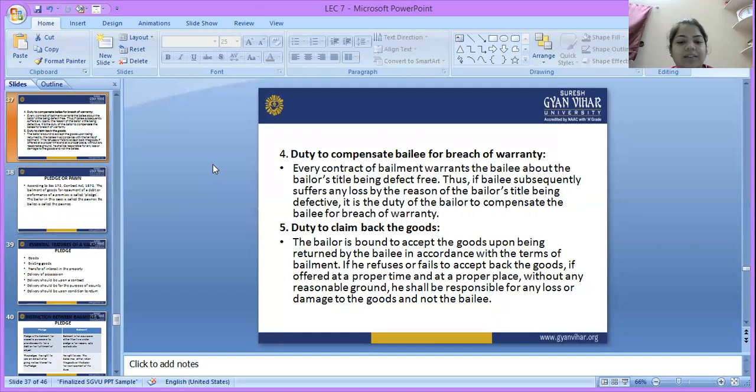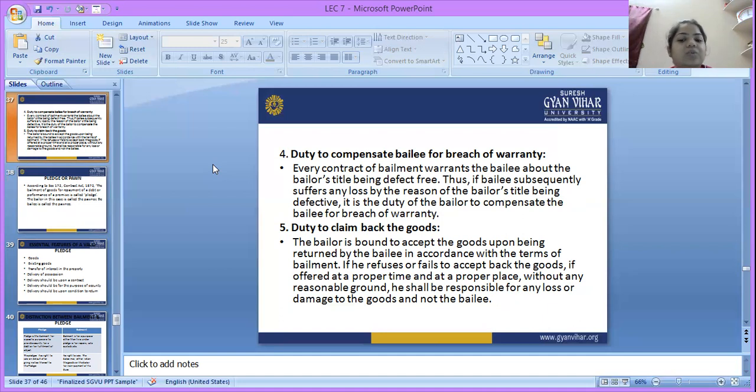Duty to claim back the goods. The bailor is bound to accept the goods upon being returned by the bailee in accordance with the terms of the bailment, on the condition the goods were delivered by the party. So he can also ask that on the same condition he has to return the goods.